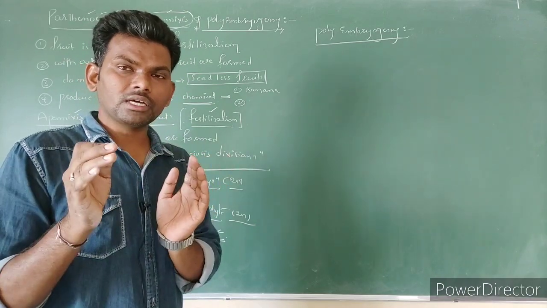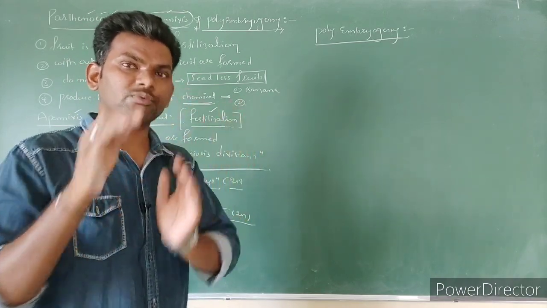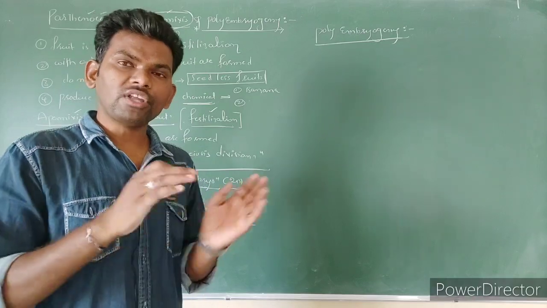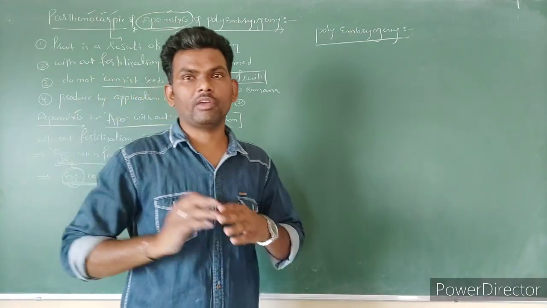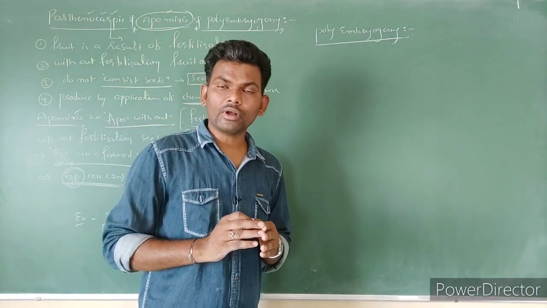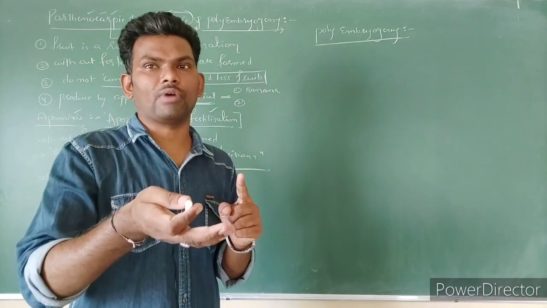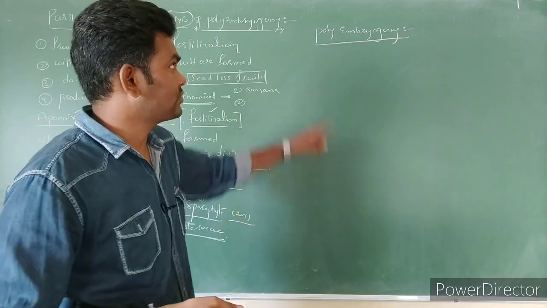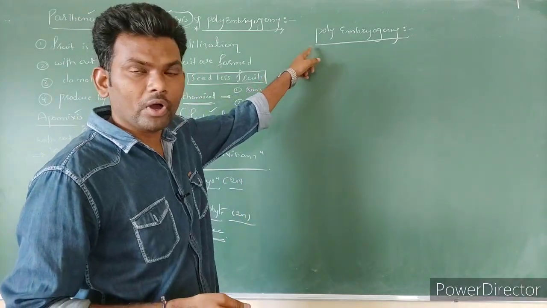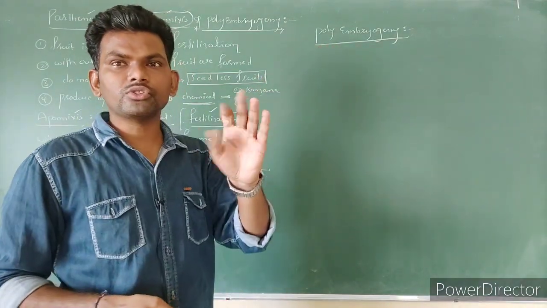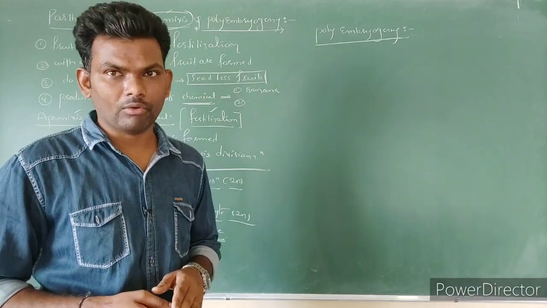After that, some new cells which are diploid in condition also act as embryos. So due to that, what happened? Within one ovary, a number of embryos are formed. Such a condition is called polyembryogeny. This is most common in citrus as well as mango.